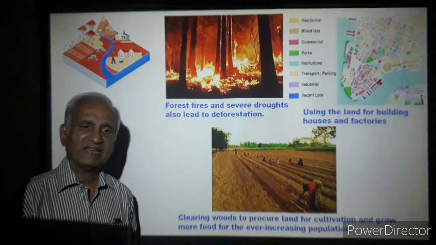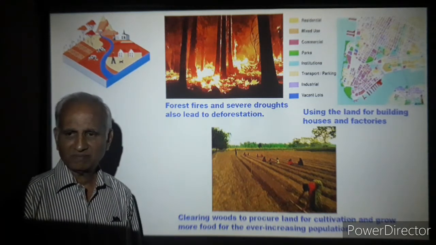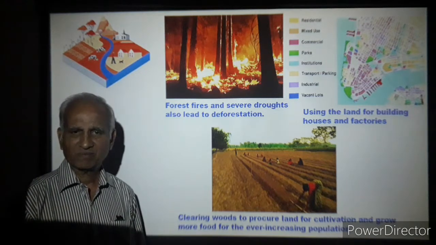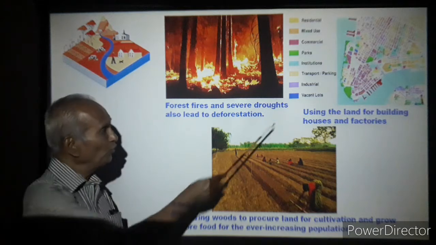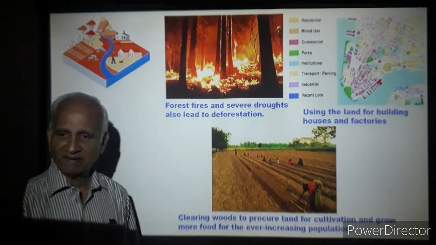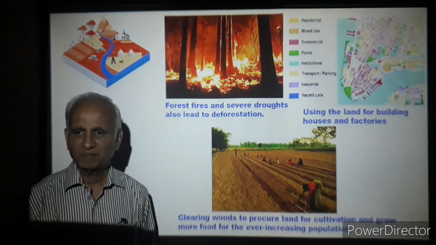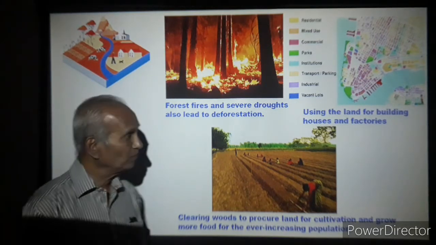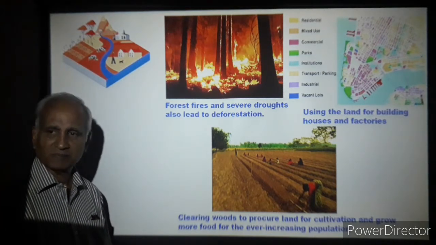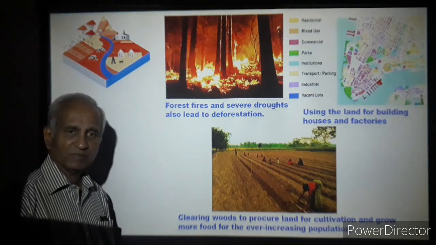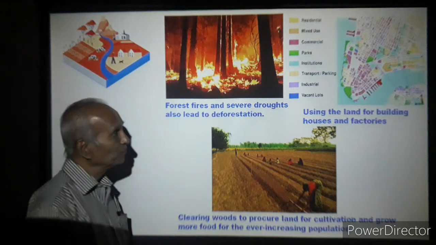The rise in global temperature gives room for severe droughts. No rains. The drought may lead to forest fire again. Due to droughts, the trees may start getting dried up. That may lead to fire. Also lead to deforestation. These are also the reasons. They may shed their leaves. They may dry up, giving room for fire.